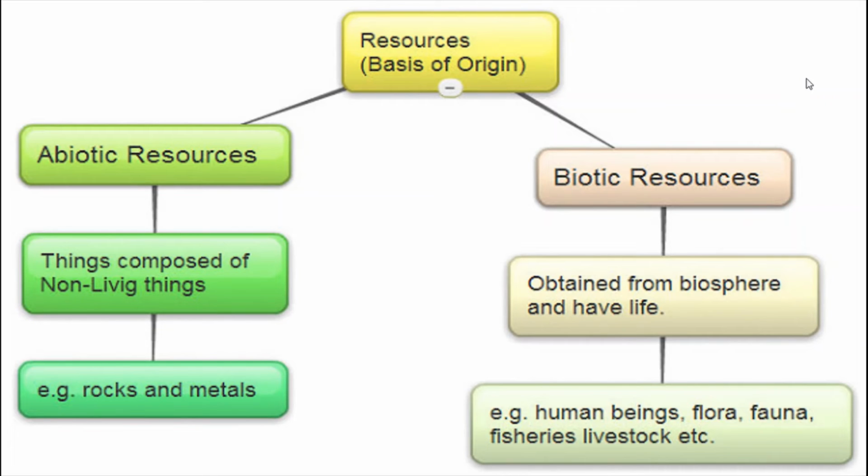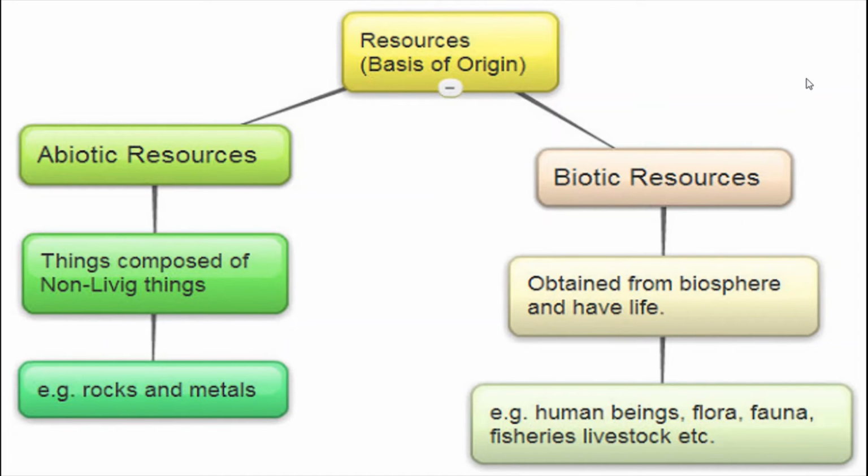It's non-living. So, abiotic resources are non-living, while biotic resources are living.